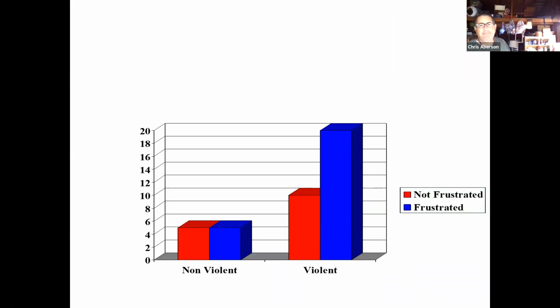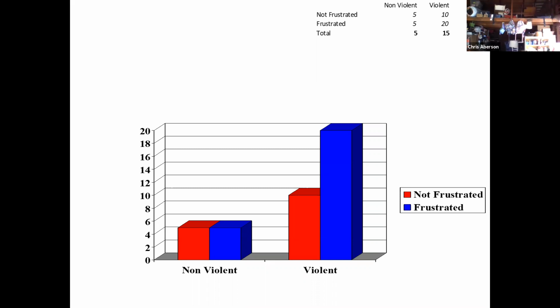All right, one more here. Here's a situation where we have a couple of interesting things going on. We have statistical main effects, meaning that we've got differences between the means for nonviolent and violent and frustrated and not frustrated. We also have an interaction. You can see on the left, there's no difference between nonviolent and frustrated. On the right, we do have a difference between nonviolent and frustrated. This is an interaction, but it suggests something different about the main effects.